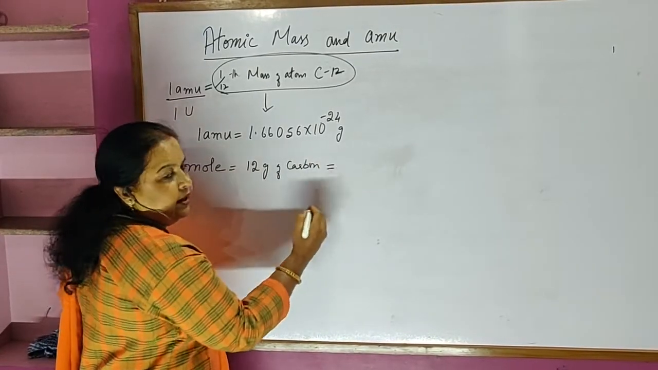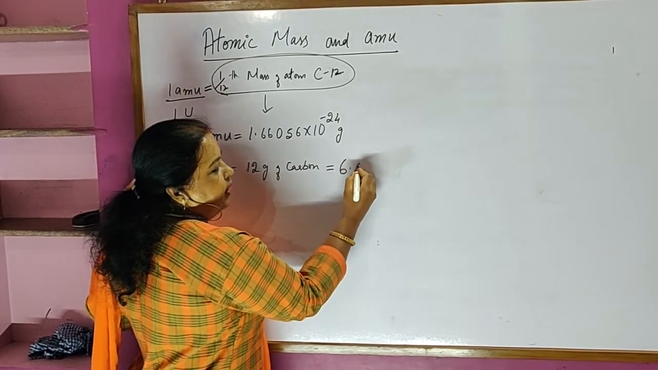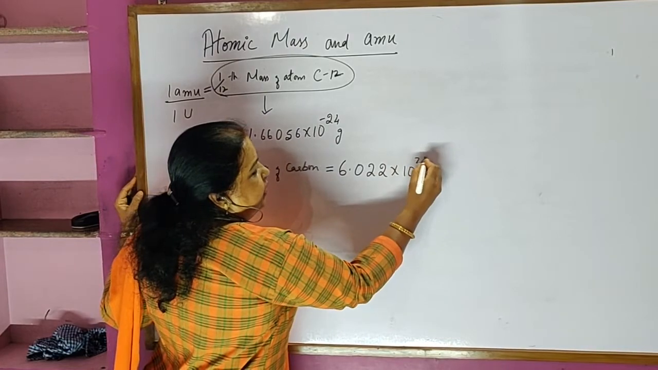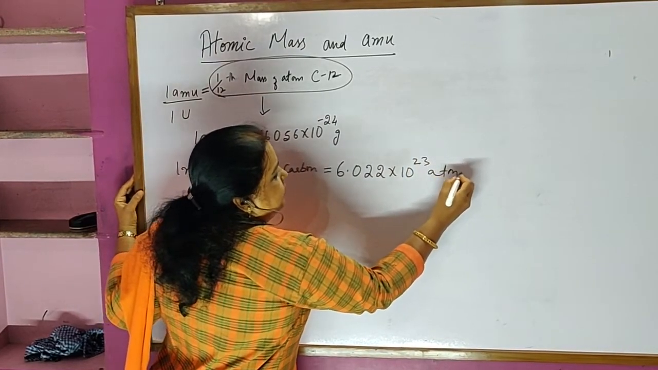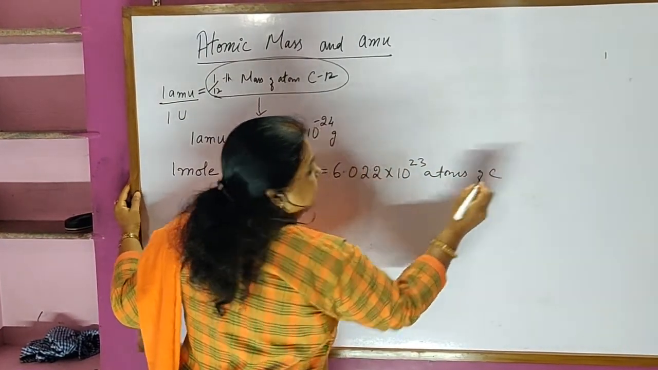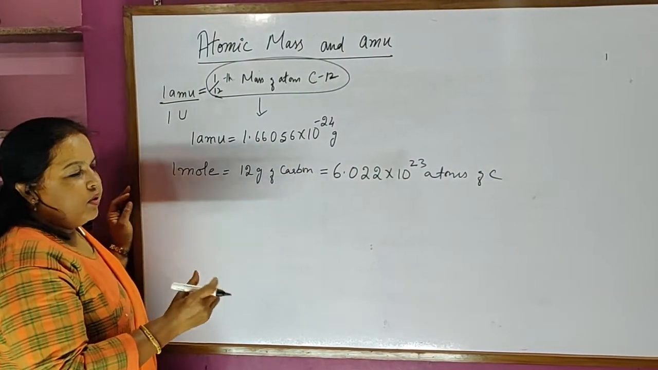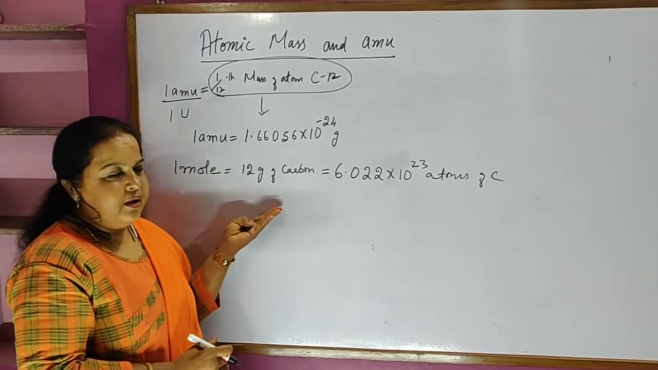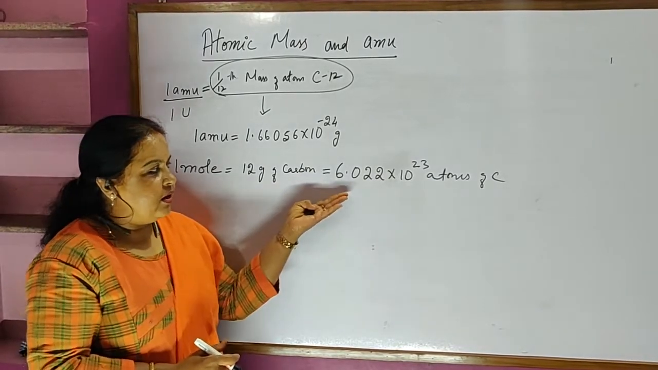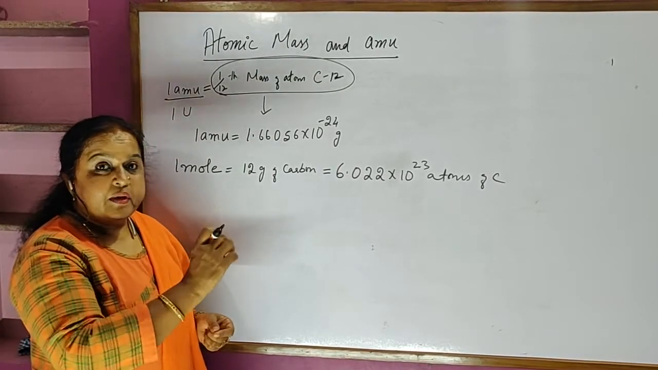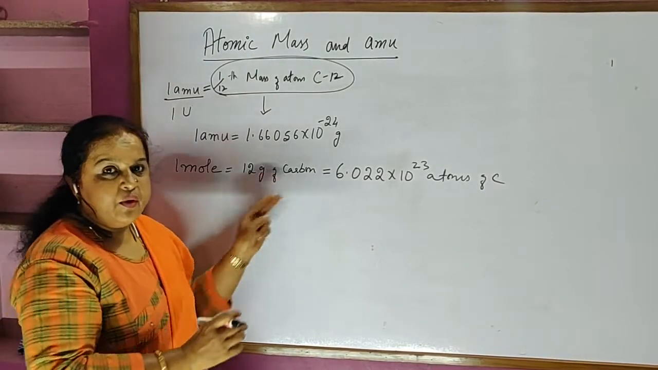And this will contain exactly 6.022 into 10 to the power of 23 atoms of carbon. Are you understanding? 1 mole of carbon when I am taking, what it is? It's 12 grams of carbon. What it is having? It is having 6.022 into 10 to the power of 23 atoms. That number, so many number of atoms are present.